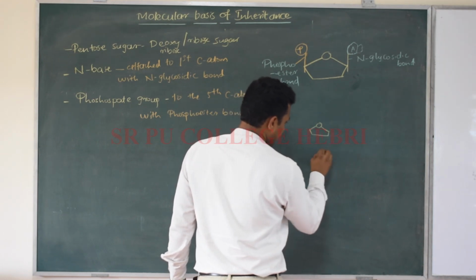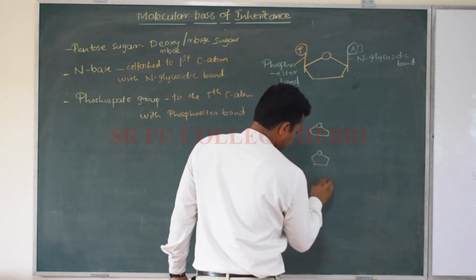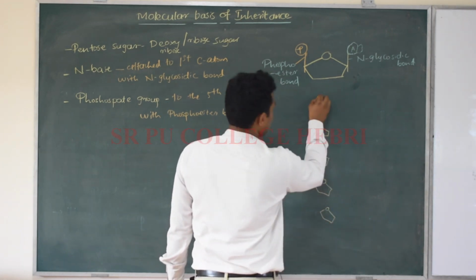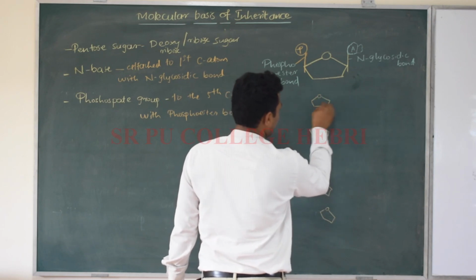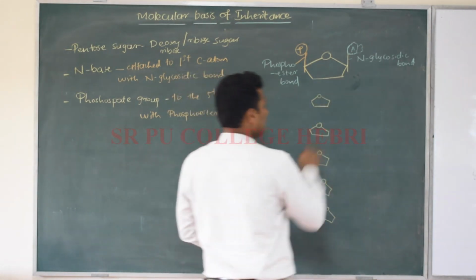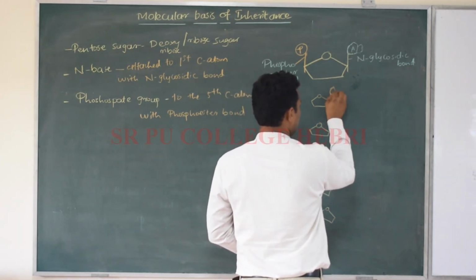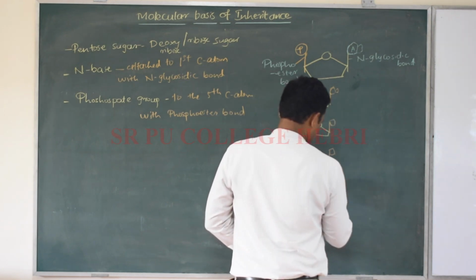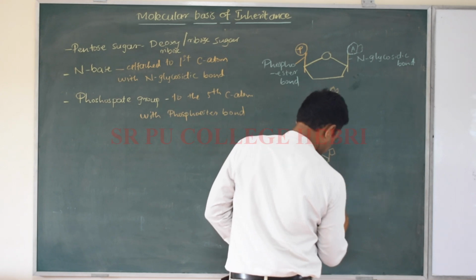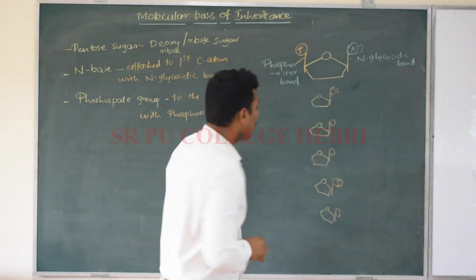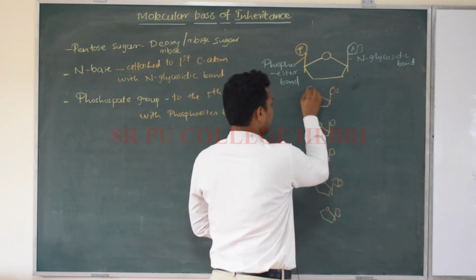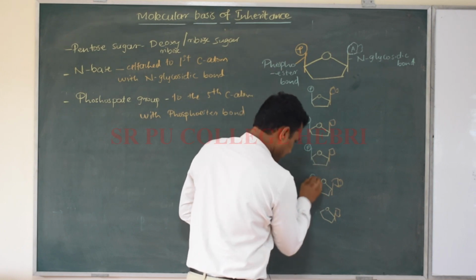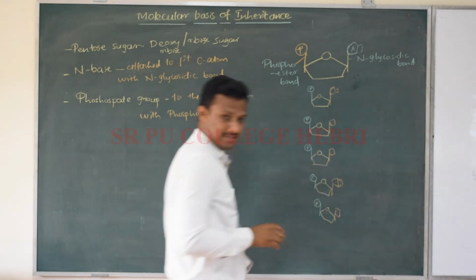So let me consider many pentose sugar molecules. All of them have nitrogen bases, one or the other type, maybe double ringed or single ringed. And they have the phosphate group attached to the fifth carbon atom of each pentose sugar molecule.